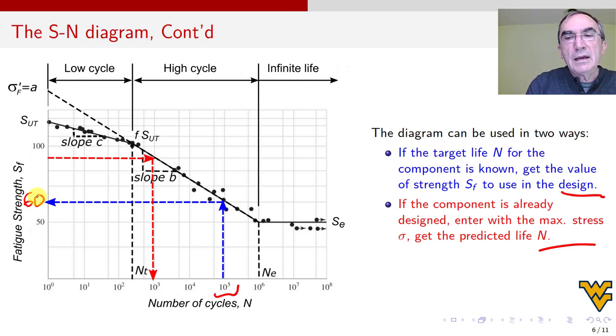If the load is quasi-static, I can use S_UT with a safety factor, and S_UT is 125. But if my boss wants this to last 100,000 times, then the strength I can use in the design is only 60, which is less than half of S_UT. Your part is going to be more than double in weight because you want it to last so long. And of course, if you are not so stringent and you say, I can tolerate 10 to the 4, then of course you get more strength. That's the way you use this plot for design.